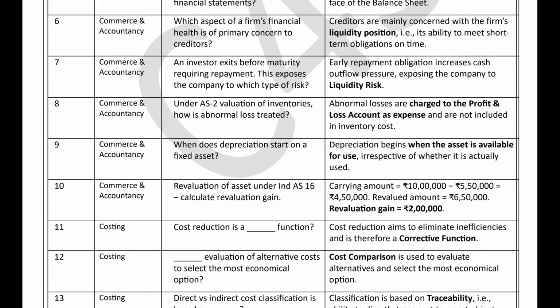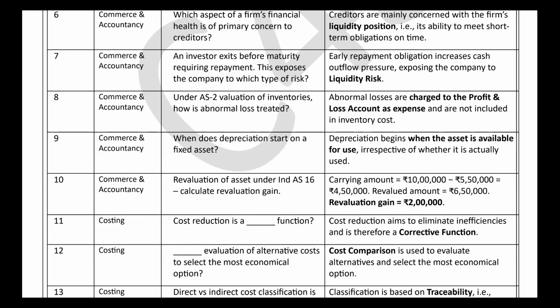Now the 10th question: revaluation of asset under Ind AS, Indian Accounting Standard 16. Calculate the revaluation gain. It is a very easy question. The carrying amount is rupees 10 lakh, and the accumulated depreciation till date is 5 lakh 50,000. So the carrying amount is 4 lakh 50,000.